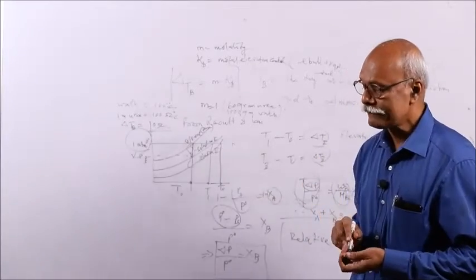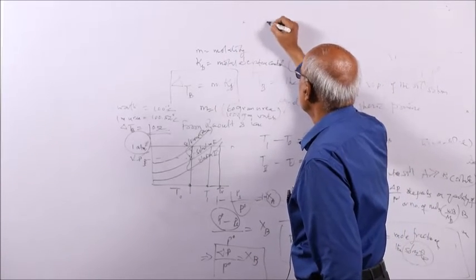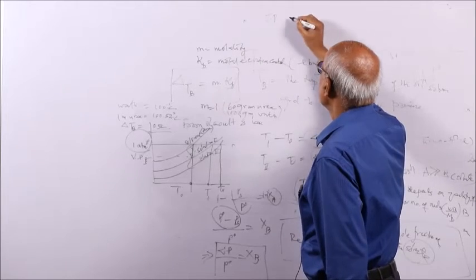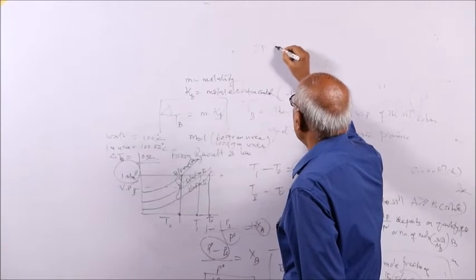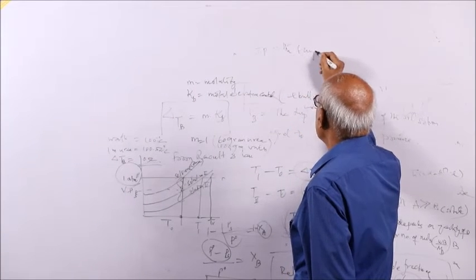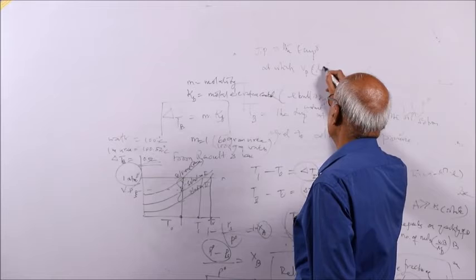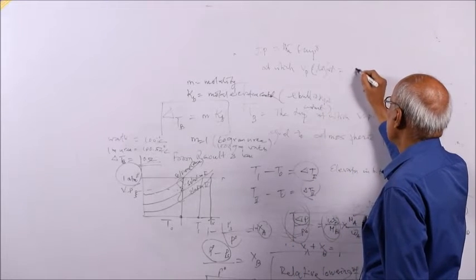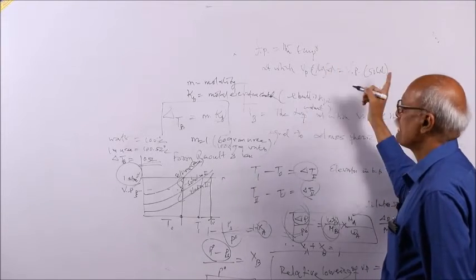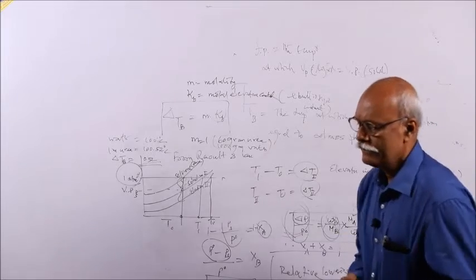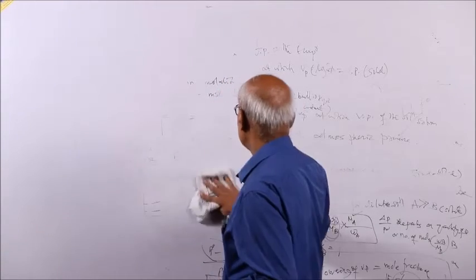Similarly, there will be depression in freezing point. Just for your common knowledge, you see depression in freezing point. Freezing point you define like this: freezing point is the temperature at which vapor pressure of the liquid is equal to vapor pressure of the solid. Because the liquid solidifies, or solid melts, or liquid freezes. So the freezing point is the temperature at which both liquid and solid have identical vapor pressure.